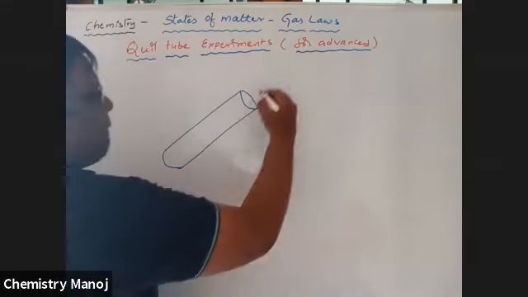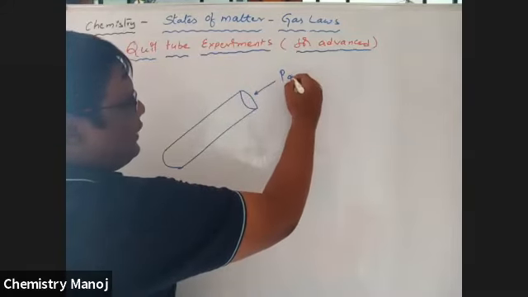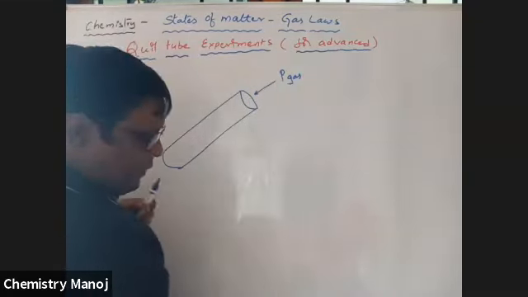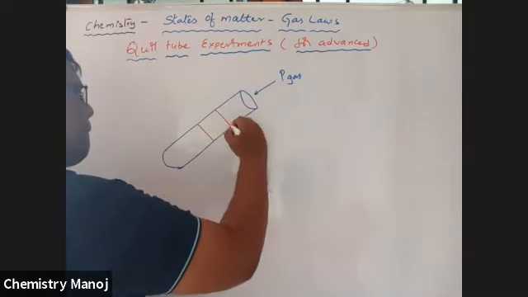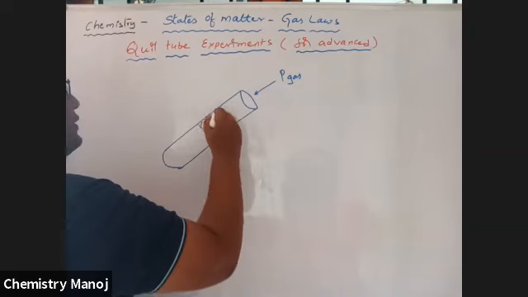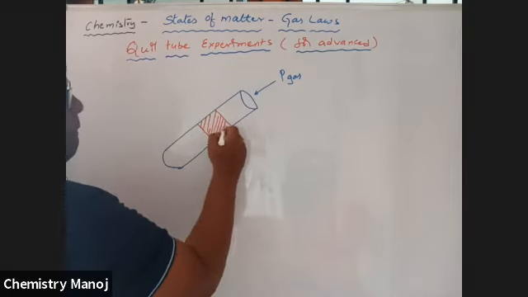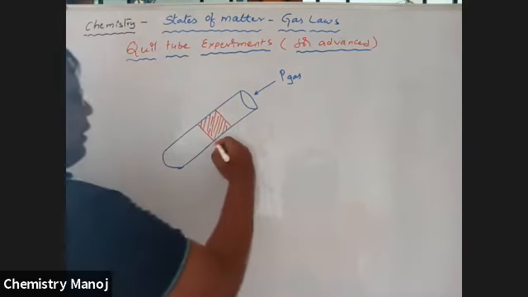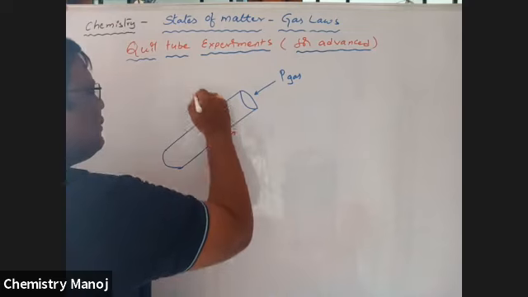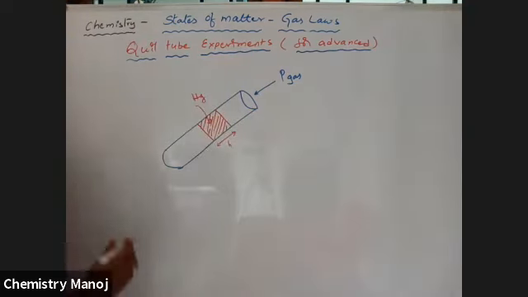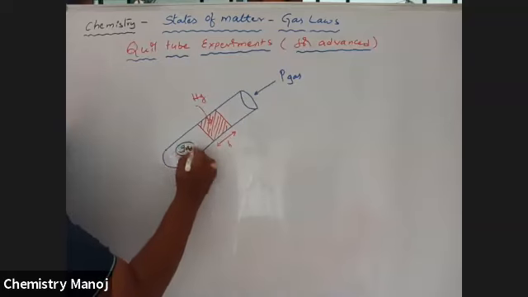Here once again, this is the height of the mercury column. Here gas is trapped inside.